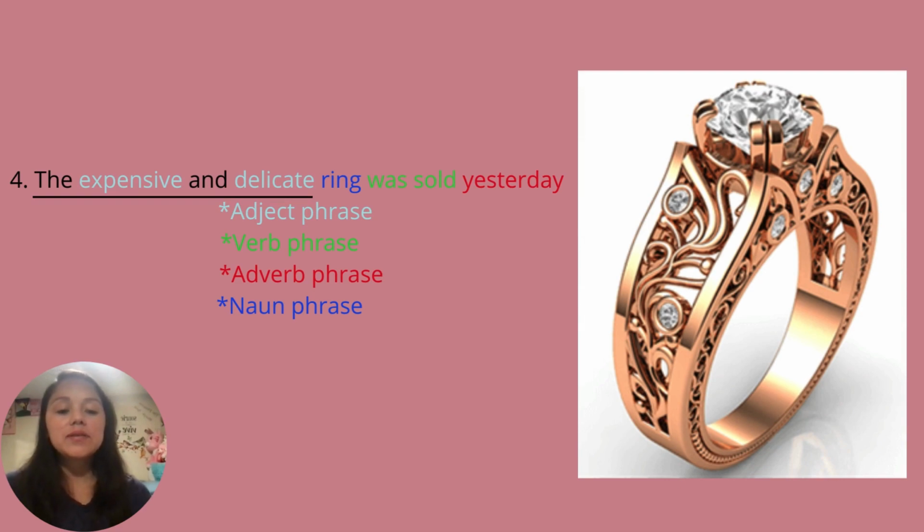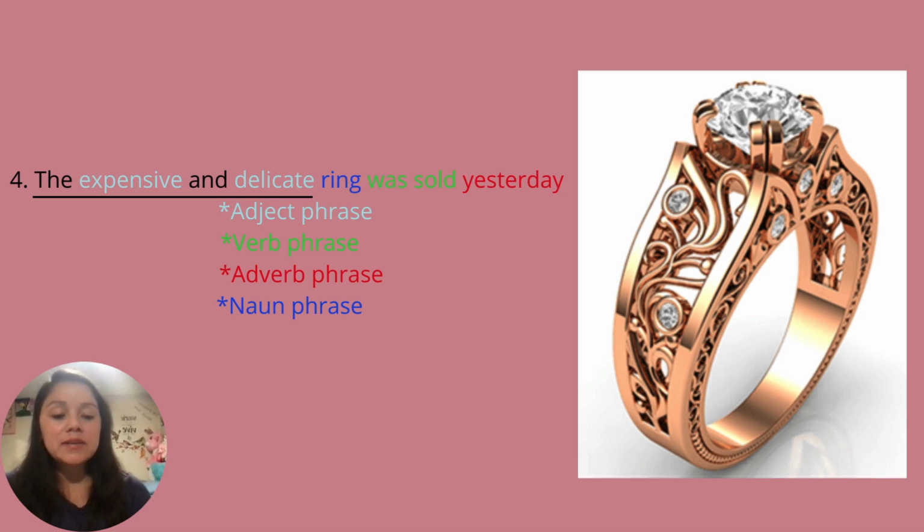Number four says, the expensive and delicate ring was sold yesterday. This sentence has a noun phrase, verb phrase, adjective phrase, and adverb phrase. In this sentence, I need to explain the adjective phrase.